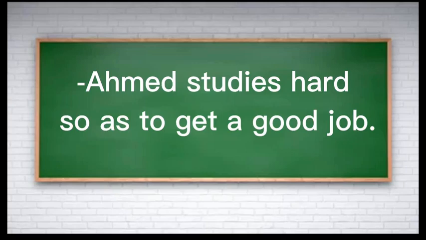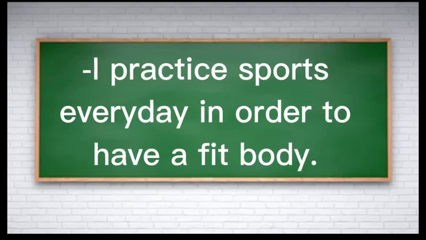And the next example, I practice sports every day in order to have a fit body. In order to, then this in order to is followed by the verb have, infinitive. So all these three examples are used for expressing purpose, and they are followed by the infinitive form of the verb. Then the next one, so that and in order that.